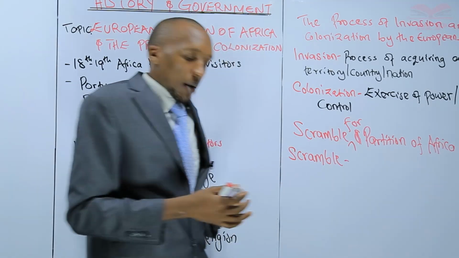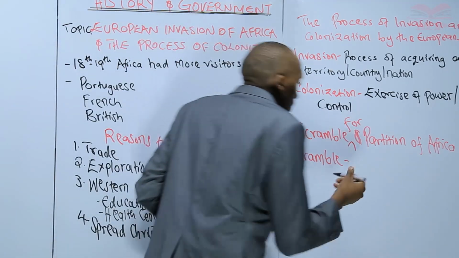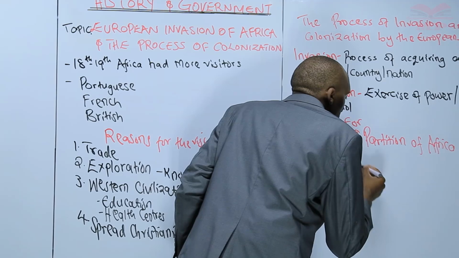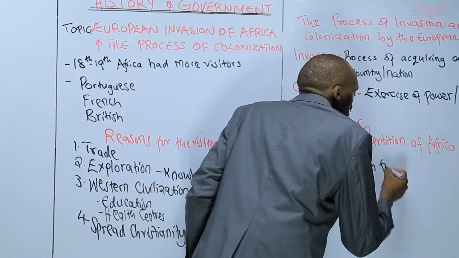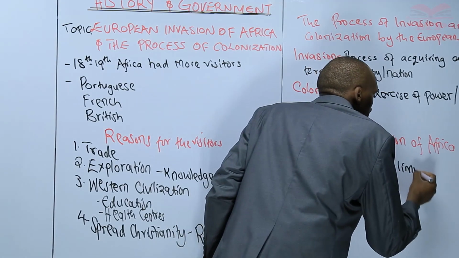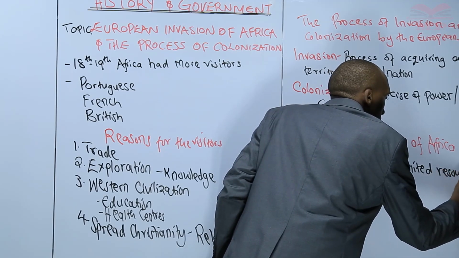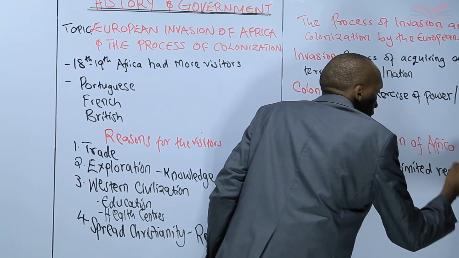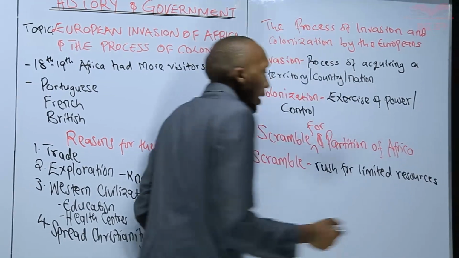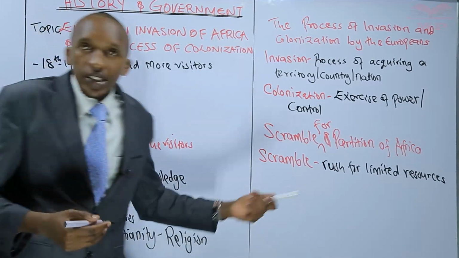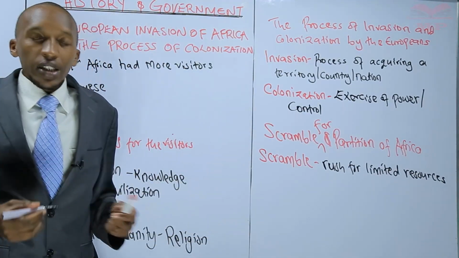So when you talk of a scramble, it is a sudden rush. It is a rush for limited resources. Resource or resources. It can be one or many. So it is a rush for limited resources.